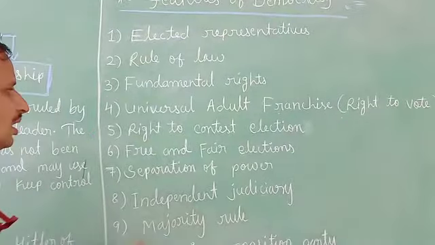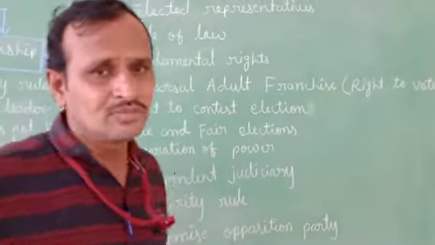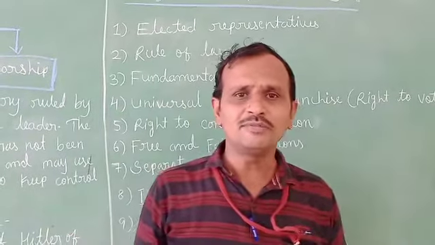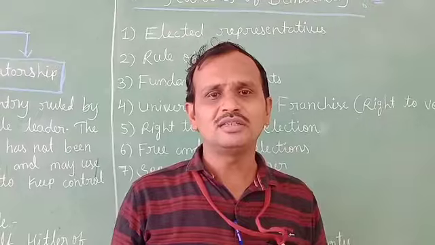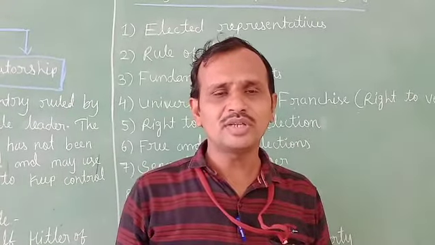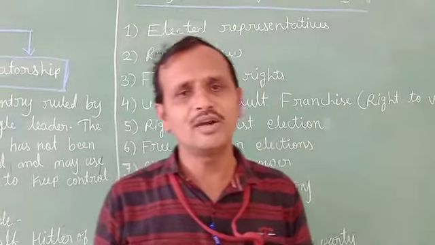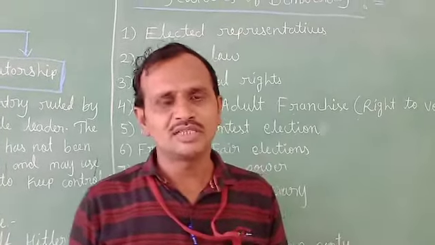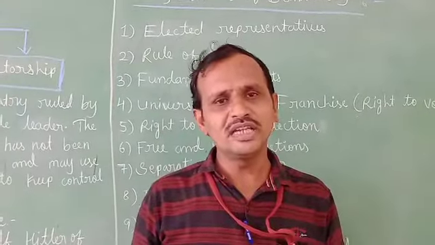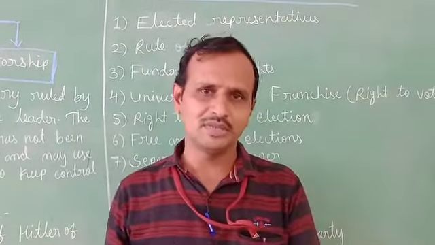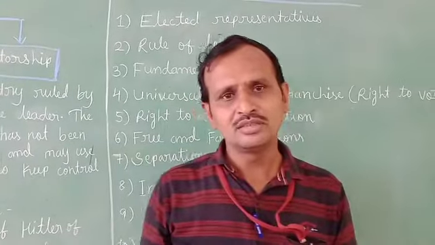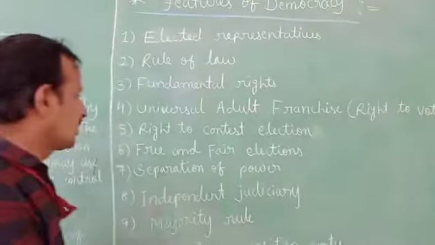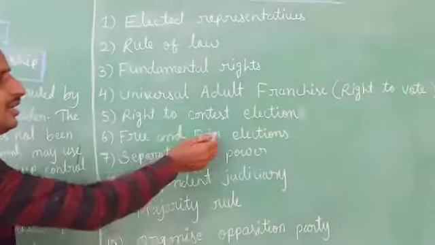Now the next topic is right to contest elections. This is also a very important feature. In a democratic country, every citizen above a certain age has the right to contest the election. For example, in India, elections for the lower house of the parliament are held every 5 years. And the next feature is free and fair elections.